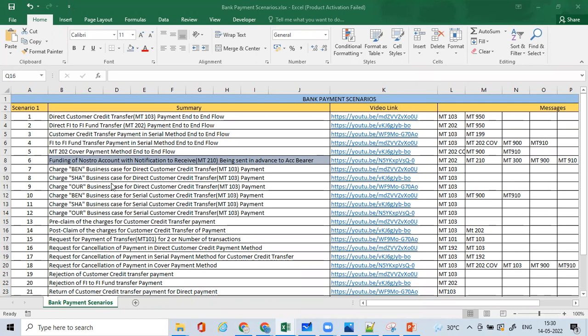That is scenario number 6, which says funding of a Nostro account with the notification to receive MT210 being sent in advance to the account bearer. This is one of the regularly used banking scenarios that happens in order to ensure that the Nostro account has been funded enough for their day-to-day customer credit transfer payments or financial institution fund transfer payments. So let's understand this.